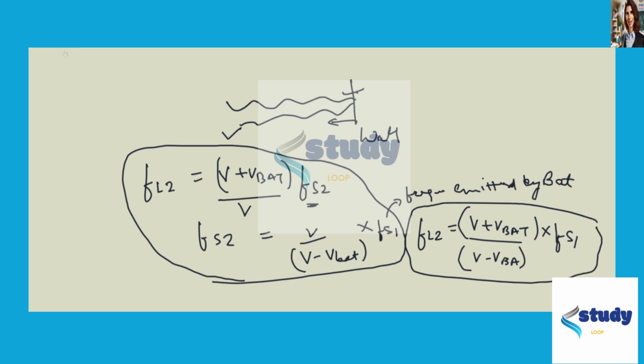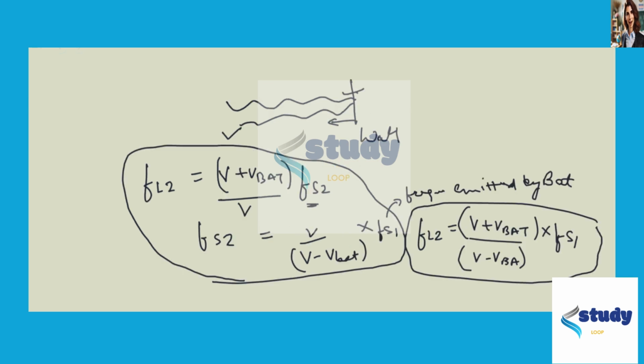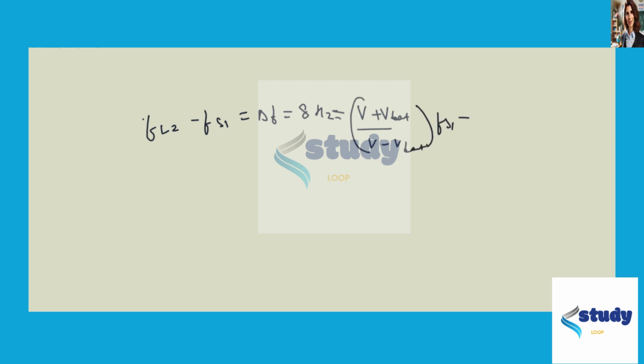Now putting this value in here, fl2 minus fs1 equals delta f, which is 8 hertz, equals (v plus v_bat) over (v minus v_bat) times fs1 minus fs1.